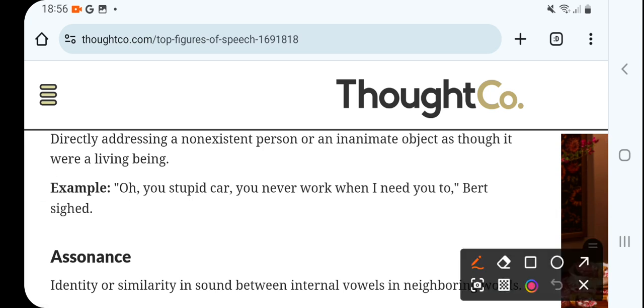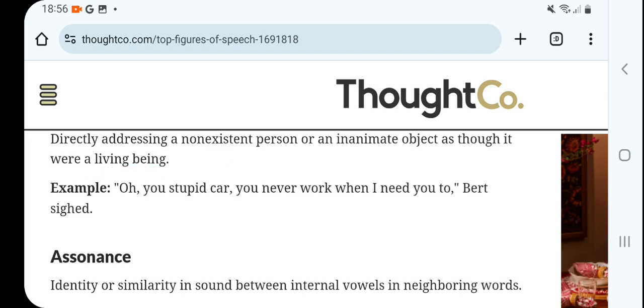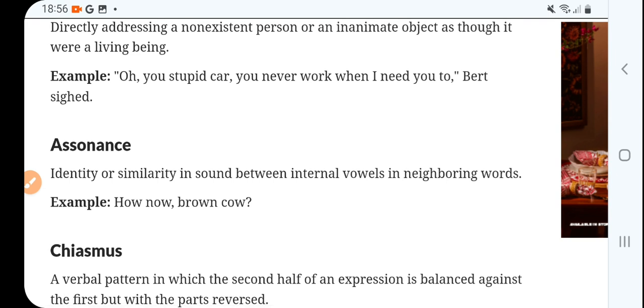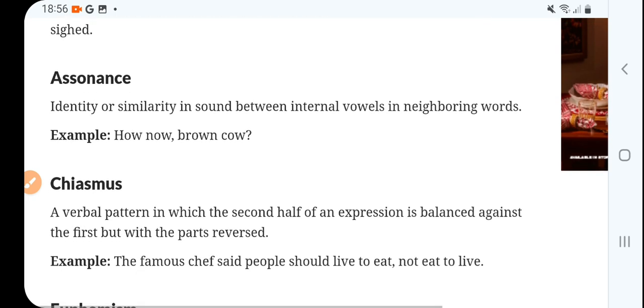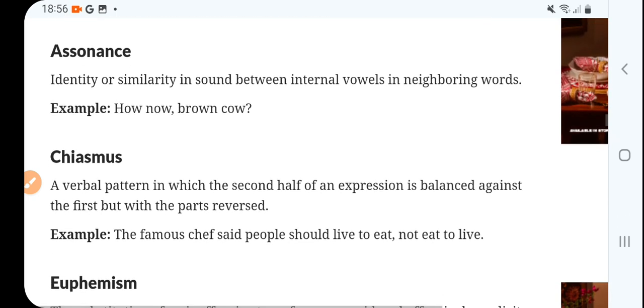So that's directly addressing a non-existent person or inanimate object as a living being. The phone is an inanimate object, and I'm talking about it like a living person.